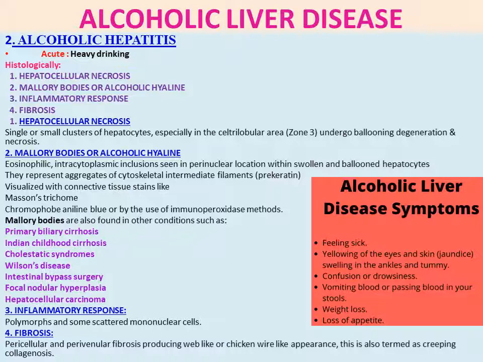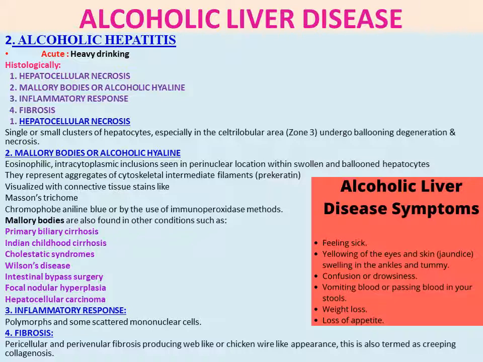They represent aggregates of cytoskeletal intermediate filaments, prekeratin, visualized with connective tissue stains like Masson's trichrome, chromophobe aniline blue, or by use of the immunoperoxidase method. So these Mallory bodies or alcoholic hyaline can be identified with staining agents like Masson's trichrome and chromophobe aniline blue dye.